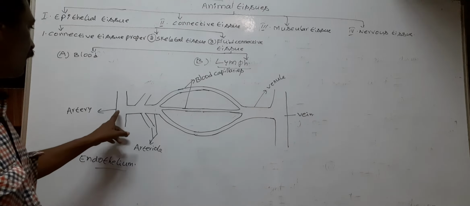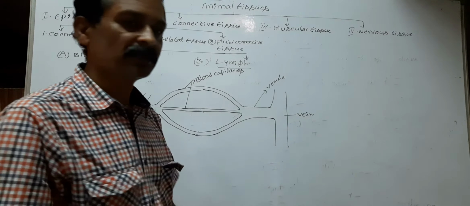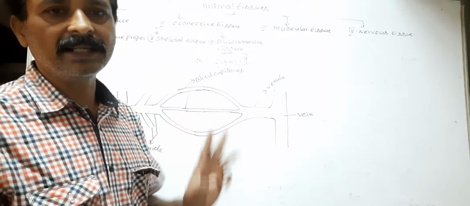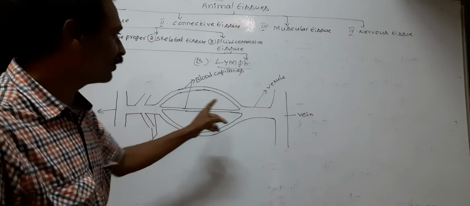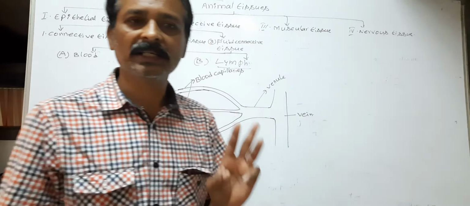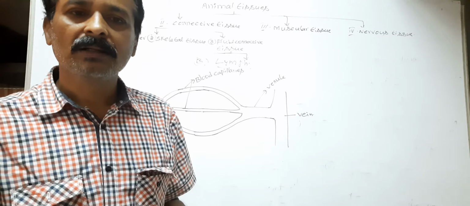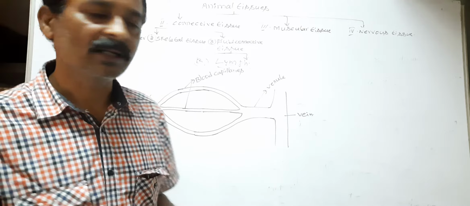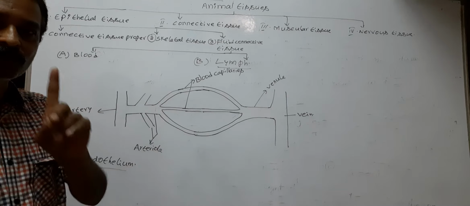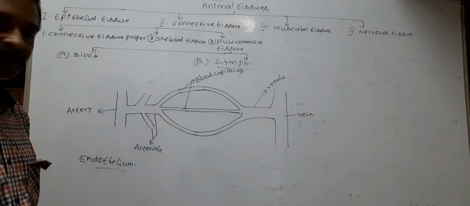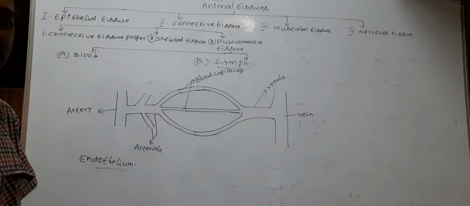But the arteries, arterioles, venules and veins possess three layers in their wall: outer connective tissue layer, middle muscular layer and inner endothelial layer. The wall of the blood capillaries possesses only one layer, the endothelium. So the wall of the blood capillaries is very thin.